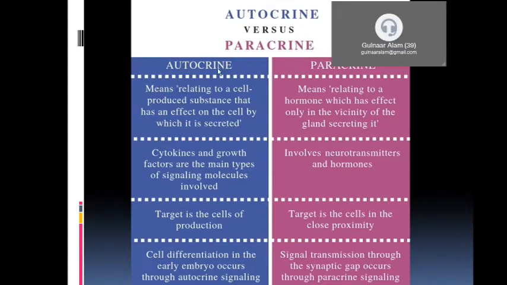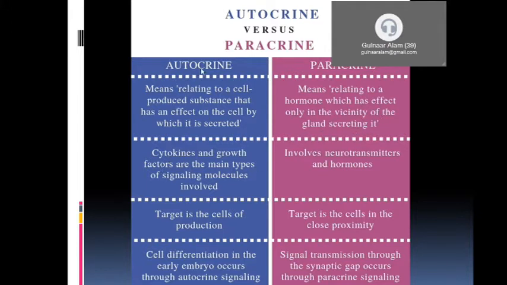Here you can understand the difference between autocrine and paracrine. Autocrine means a cell produces a substance that has an effect on the cell by which it is secreted, meaning cells act on themselves. Paracrine acts on adjacent cells, meaning a hormone which has an effect only in the vicinity of the gland secreting it, on nearby target cells.